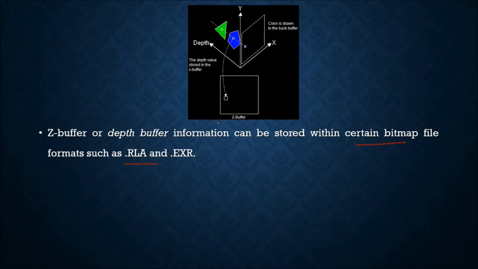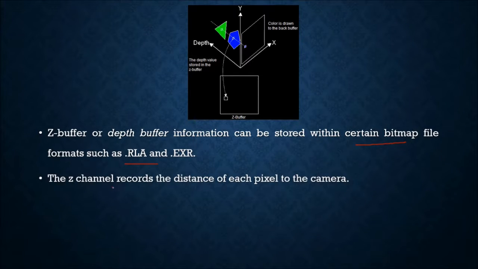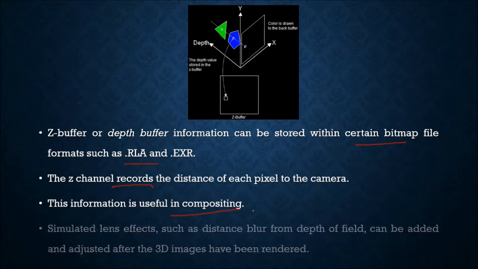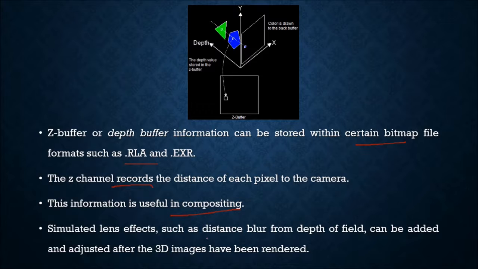Z buffer or depth buffer information can be stored within certain bitmap file formats such as .RLA or .EXR. The Z channel records the distance of each pixel to the camera, and the information is useful in compositing also. Simulated lens effects such as distance blur from the depth of field can be added and adjusted after the 3D images have been rendered.